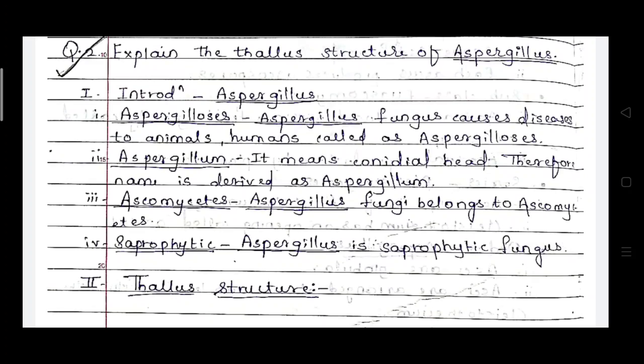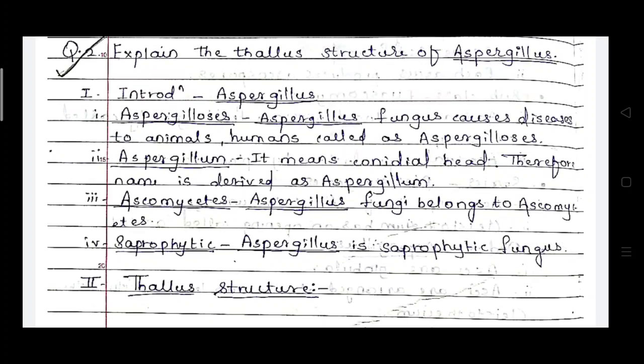For example, if we eat fungal infected pickles or jams, then due to this fungal infection of Aspergillus, our respiratory system or stomach will be affected.